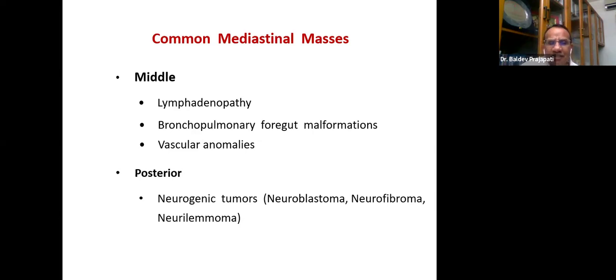I am sure that in this radiology session, I will show all the pictures, even vascular anomalies. In posterior, already we discussed, the most common should be the neurogenic tumors. So friends, what I wanted to share is that if you have this understanding, that helps a lot for coming to the diagnosis, even what the CT scan may not show. You can challenge with your basic understanding.